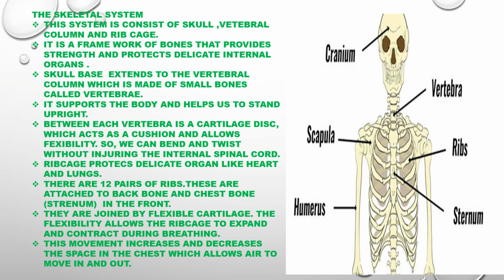The ribcage protects delicate organs like the heart and lungs. There are 12 pairs of ribs. These are attached to the backbone and to the chest bone, the sternum, in the front. They are joined by flexible cartilage. The flexibility allows the ribcage to expand and contract during breathing. This movement increases and decreases the space in the chest, which allows air to move in and out.